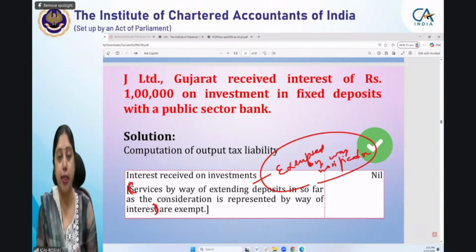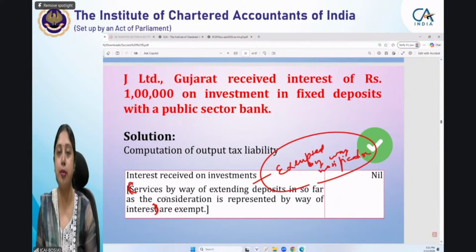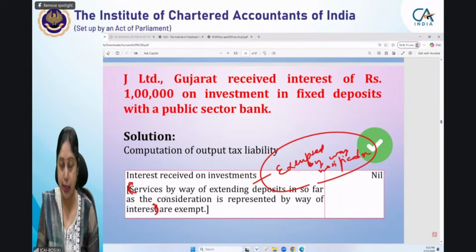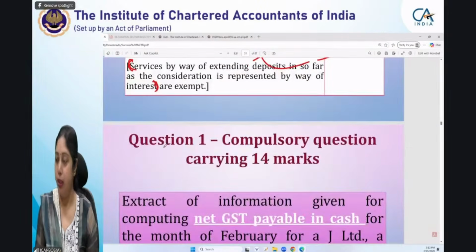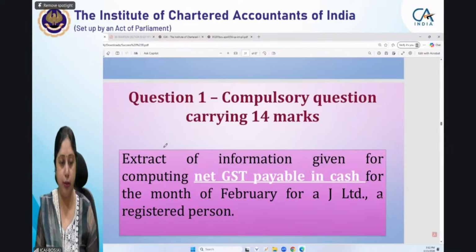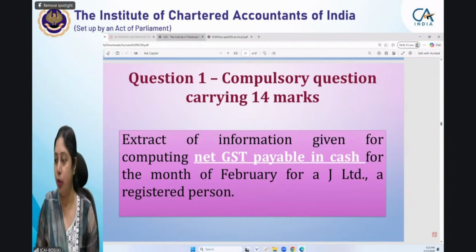But yes, in case any other point was there, like in case of the charitable activities we saw, there you had to write that yes, he is doing charitable activities and this is exempt by way of notification, then the full reason has to be given. But here if you write that services of extending deposits is exempt by notification, that will also be fine. That reason can also be given. So I hope this clears how you have to present your answers. Proper reasoning has to be given, and not a wrong manner of presenting the answers. So till now, if anybody has any doubt, please let me know.